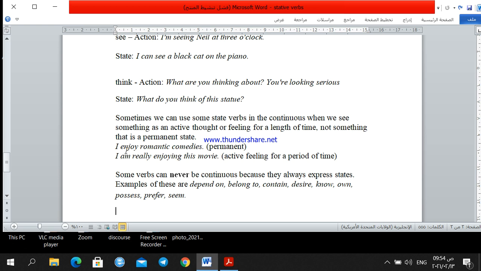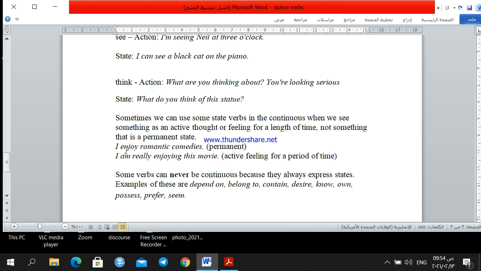Belong to. Again, belonging, possession. We cannot say this thing is belonging to. No, it just belongs. It doesn't take action. It is not something that is happening. We are not doing anything.